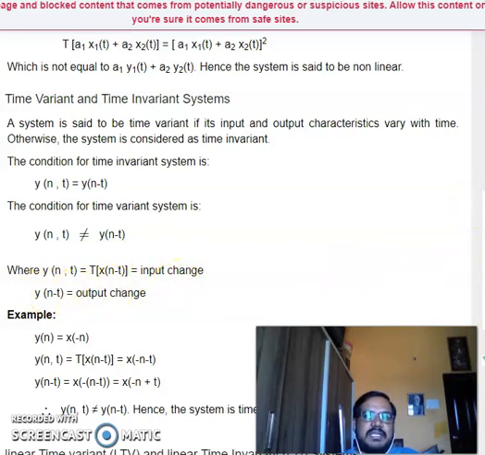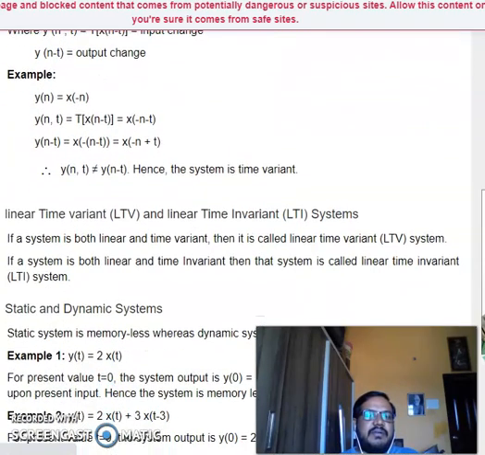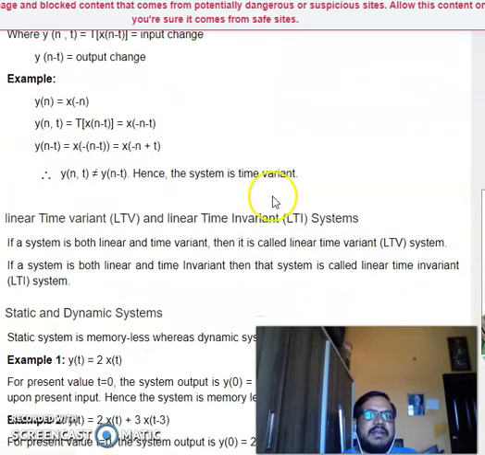Now let us take an example and find out whether the system is time variant or time invariant. y1 of t is equal to x of minus n, y of n comma t is equal to x of minus n comma minus t, and y of n minus t is equal to x of minus n plus t. So both are not equal, then the system is said to be time variant.